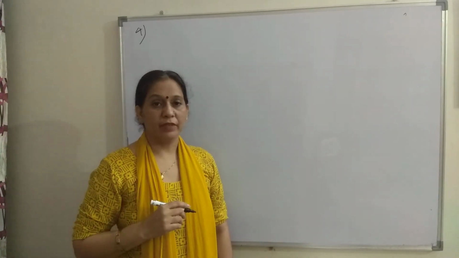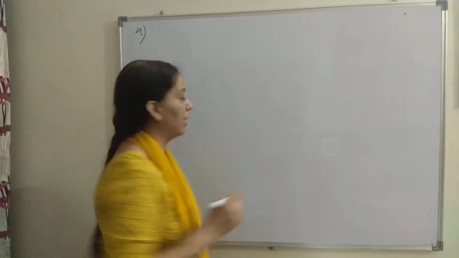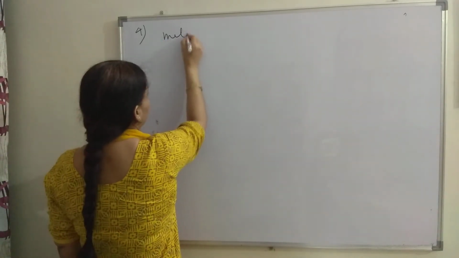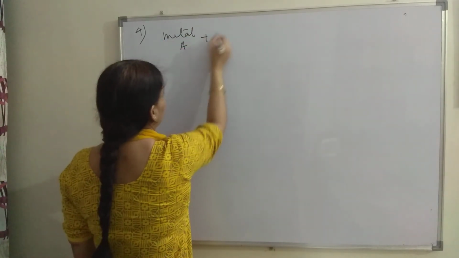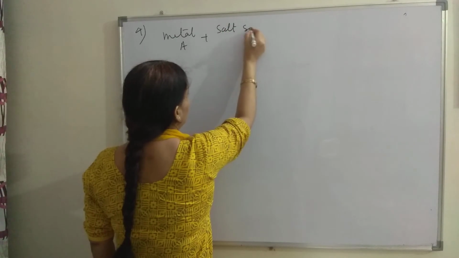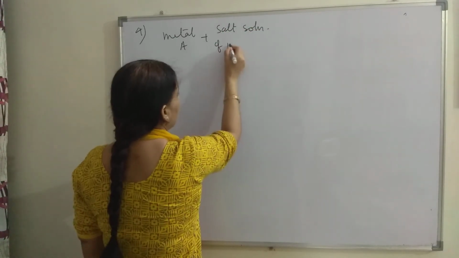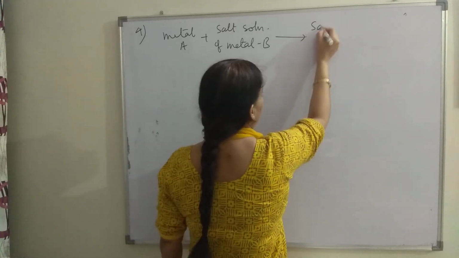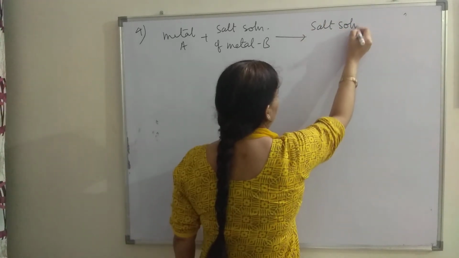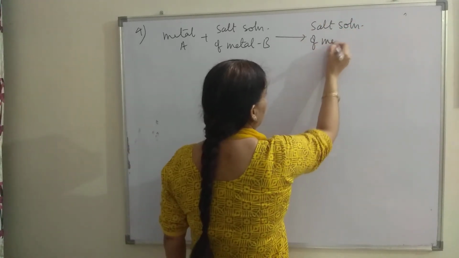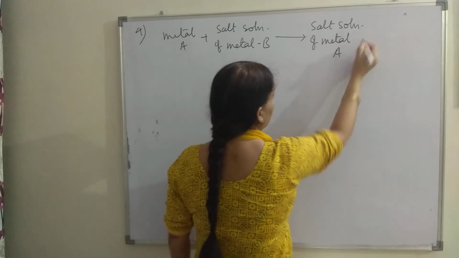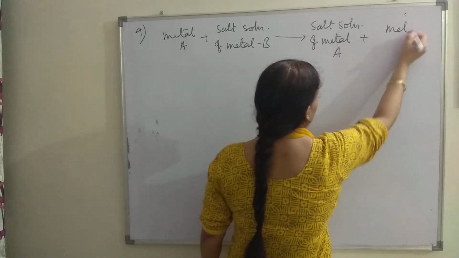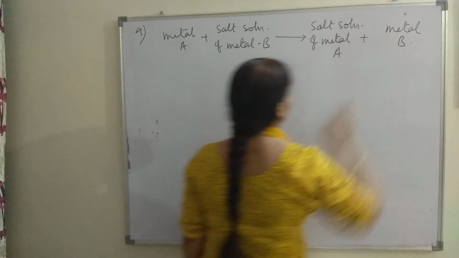Now we will see the next chemical property, that is the reaction of a more reactive metal with the salt solution of a less reactive metal. So if we take one metal A and salt solution of metal B, it will form salt solution of metal A and metal B is displaced.